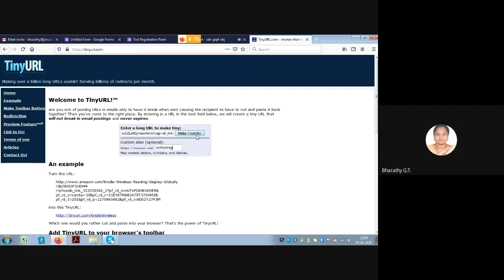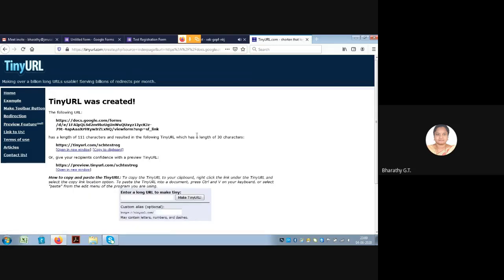So you have to click on this button, make tiny URL. So now this https tinyurl.com/sch test reg has been created. You can copy this to the clipboard. Once you have copied this, you can send it to the email ID as I said previously, or you can